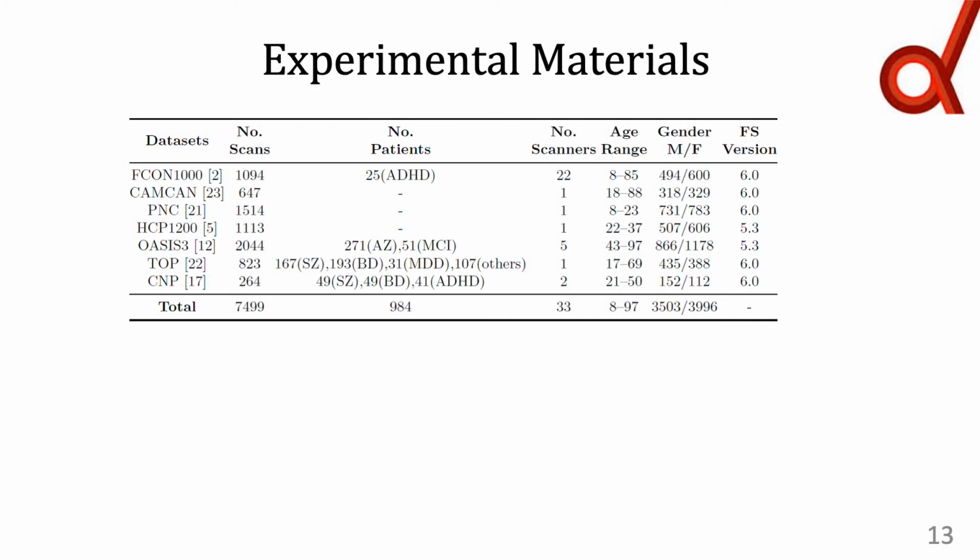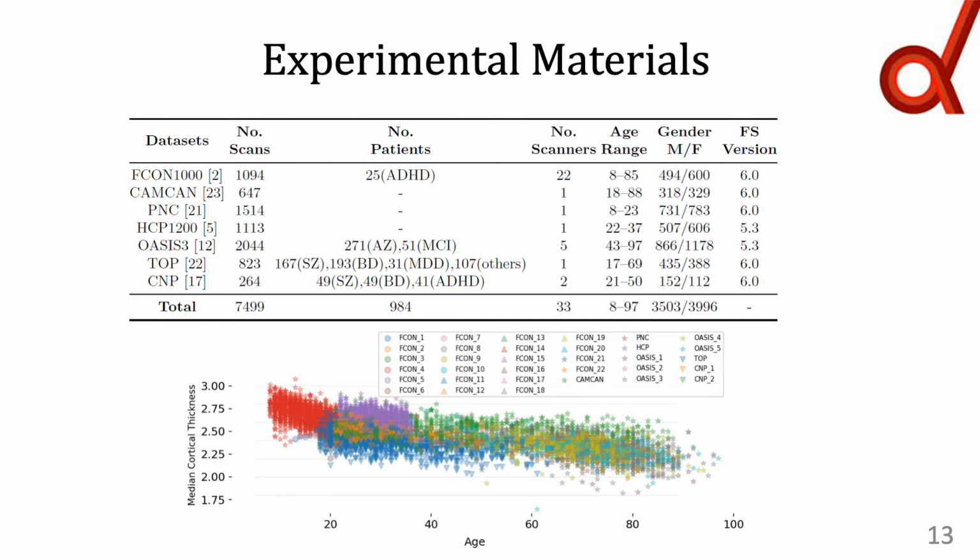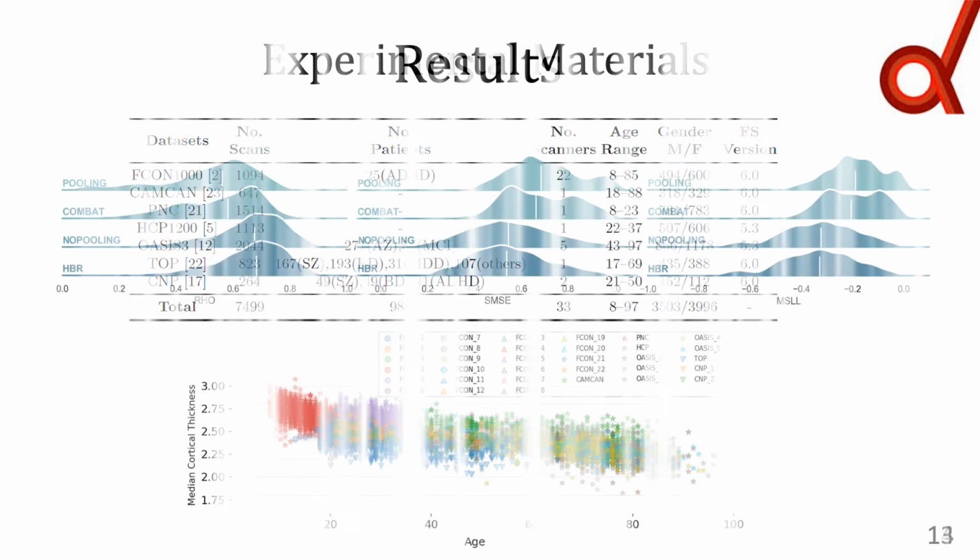In our experiments, we used a large sample of 7,499 subjects from 6 datasets. Our experimental data cover almost the whole range of the human lifespan, from 3 to 97 years old. These data consist of structural MRI data from 33 scanners. As can be seen in the scatter plot, the side effect is clearly present in the data. We use gender and scanner as batch effects in our HBR model.